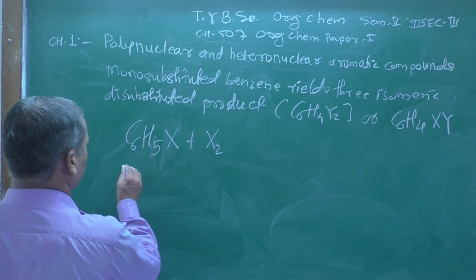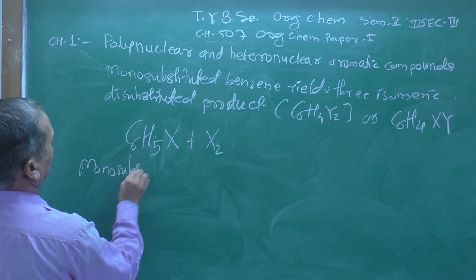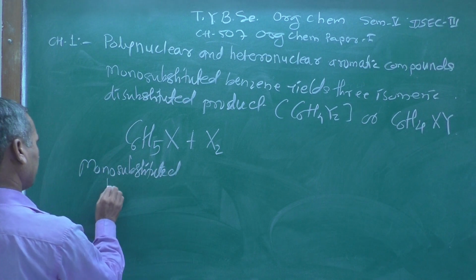monosubstituted benzene. This is a monosubstituted benzene.